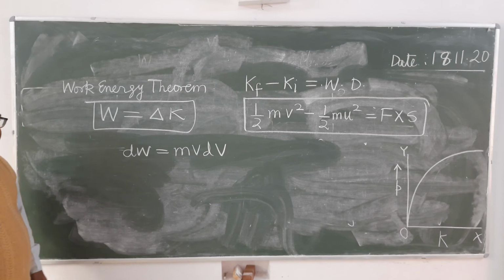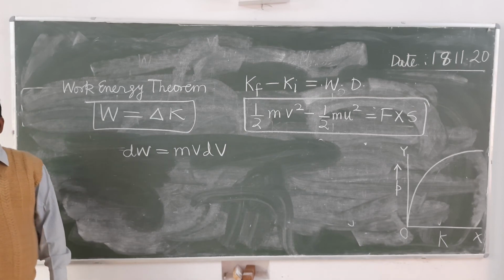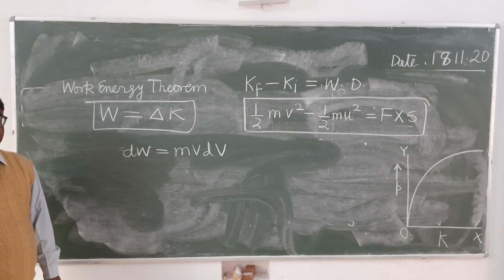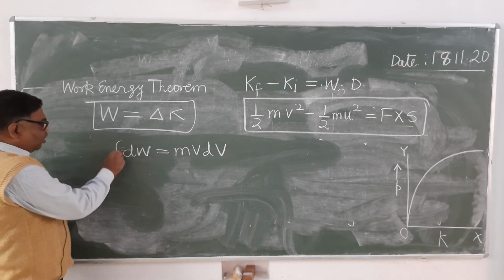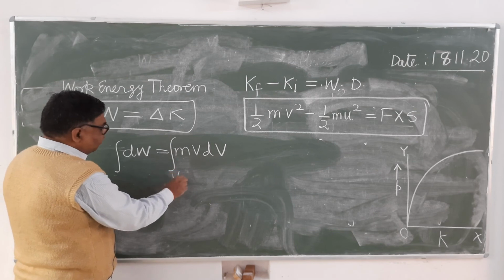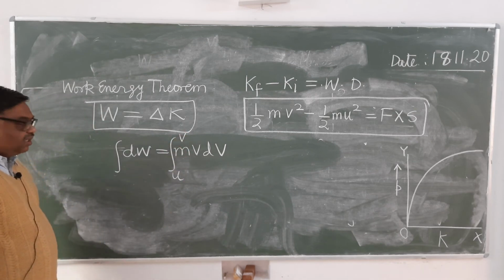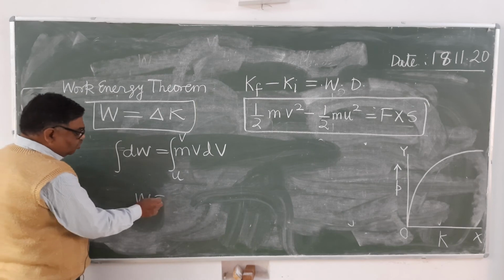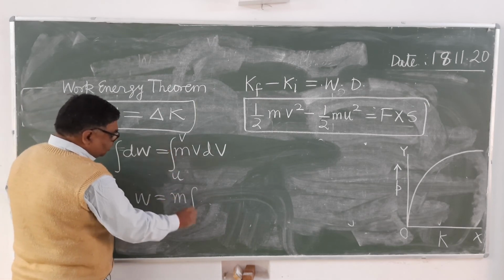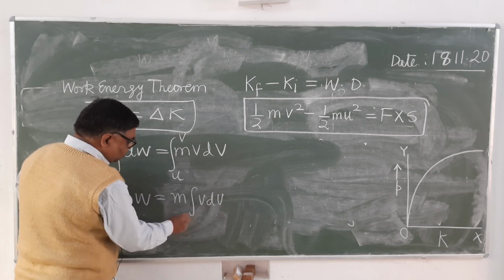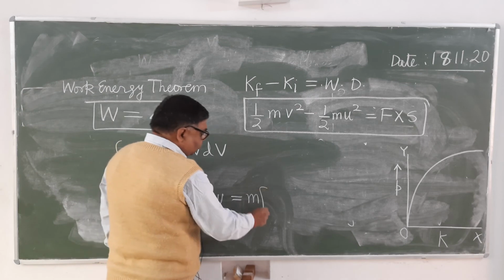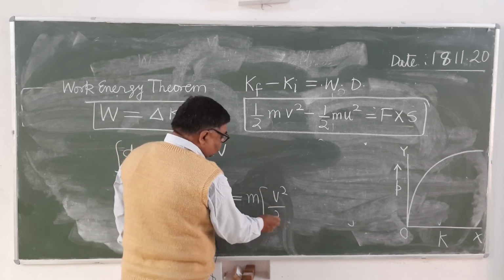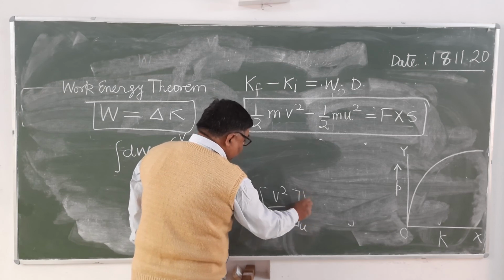In the derivation of kinetic energy, we assumed that the body is imparted velocity v from rest, its velocity increasing from 0 to v. But now we assume that the velocity increases from u to v. It's clear? So W equals m, you can take it out common, integral of v dv from u to v, equals m into v square upon 2 from u to v.